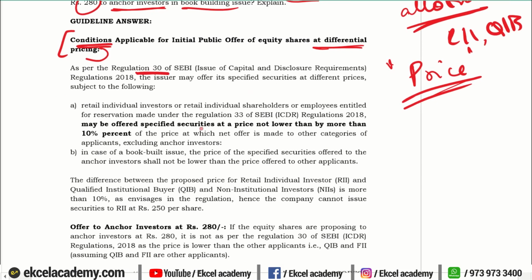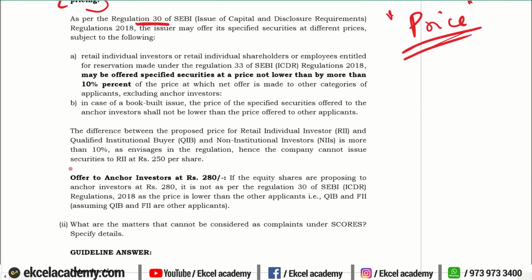Regulation 30 is applicable. We will mention the regulation. And the second part of the question was, if you are offering to an anchor investor at the rate of 280 rupees, is it allowed or is it not allowed? So we will justify that answer by quoting regulation 30.